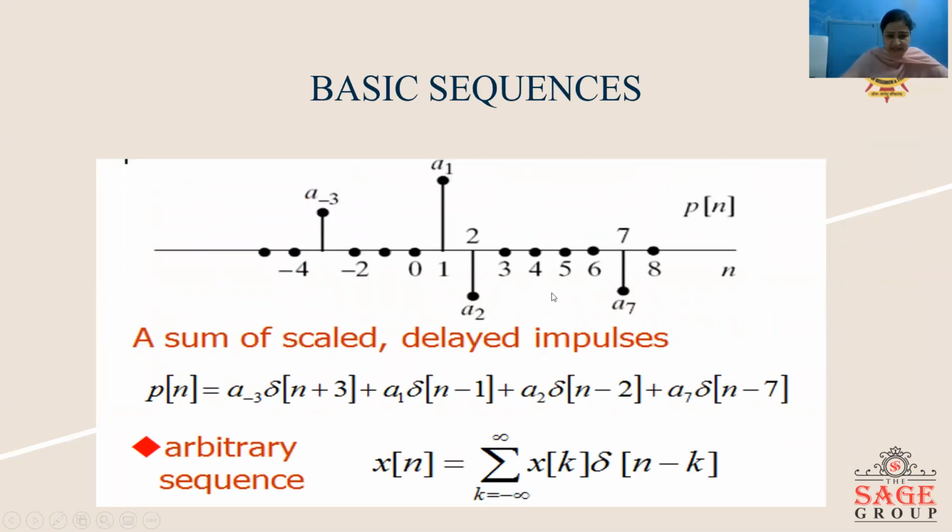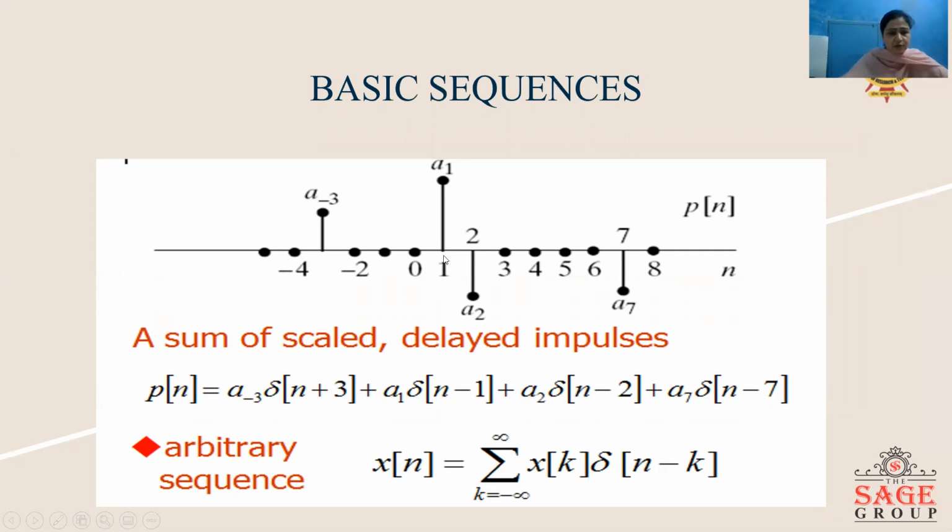Now, any arbitrary signal can be represented as a weighted sequence of impulses. Here we can see we have a discrete time sequence in which the samples are defined for different values of n. The first sample here is a minus 3, which is given at n is equal to minus 3. We can represent this sample as a minus 3 delta n plus 3. Delta n plus 3 means the delta impulse function is located at n is equal to minus 3.